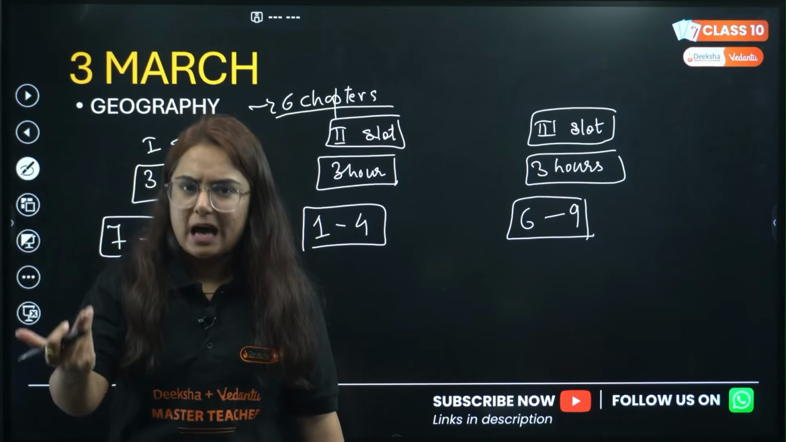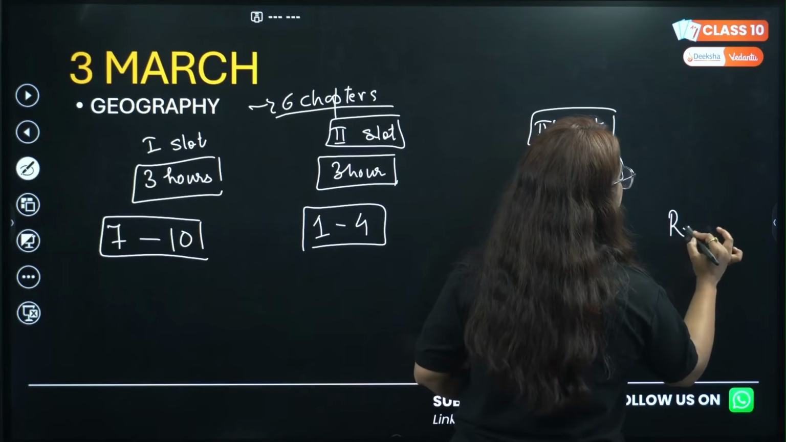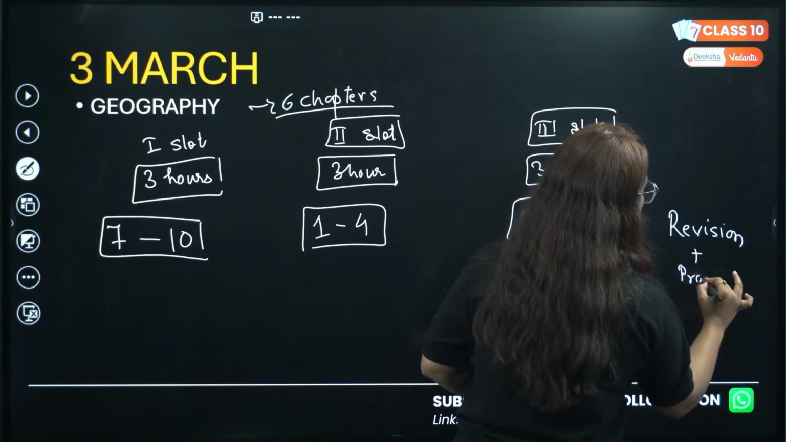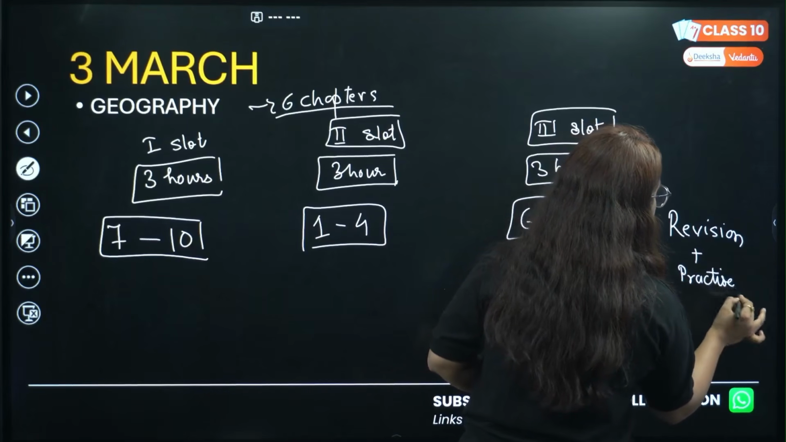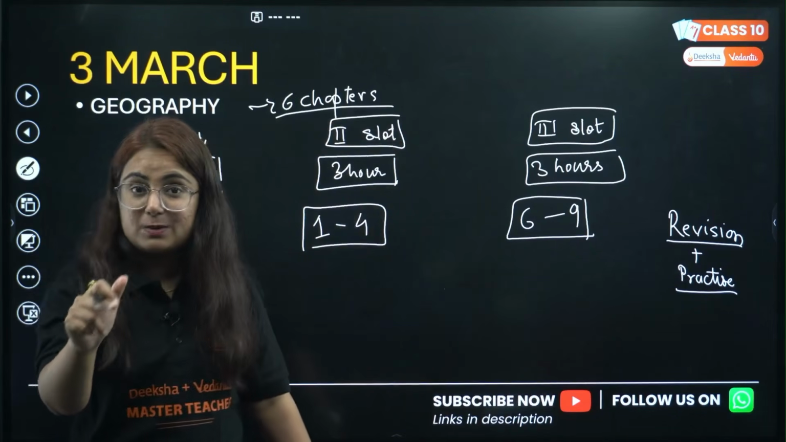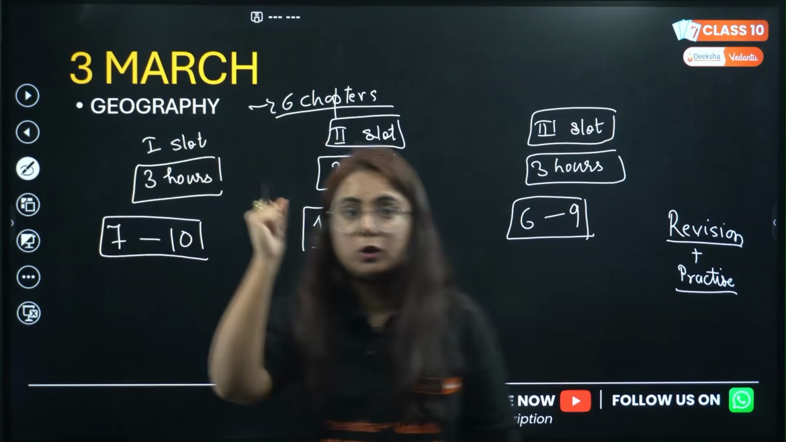After 9 you can have dinner, and if you want you can also give revision time or practice time to yourself before going to bed, because this is important. What you studied needs to be revised. Practice, because we need to test ourselves too. Right? Getting my point? Now, what to study in these slots?